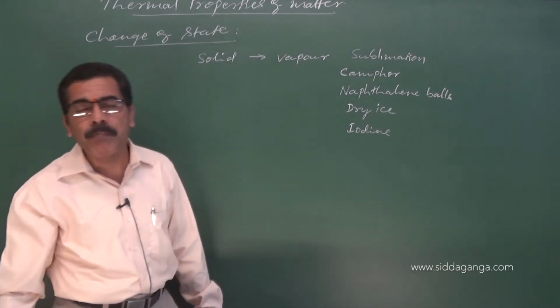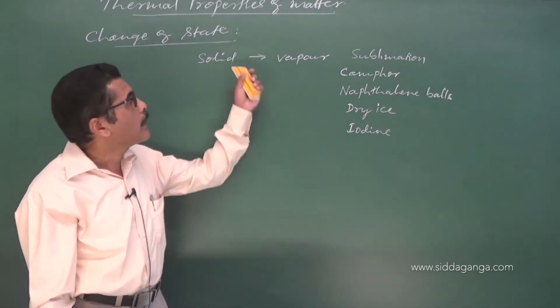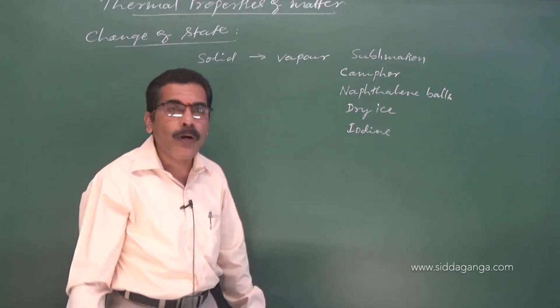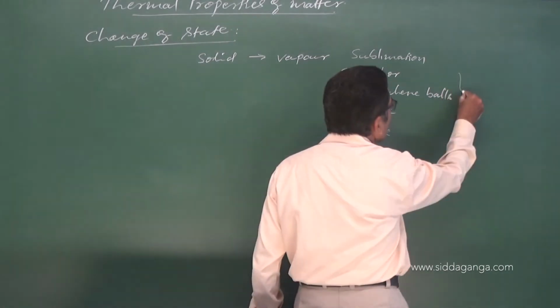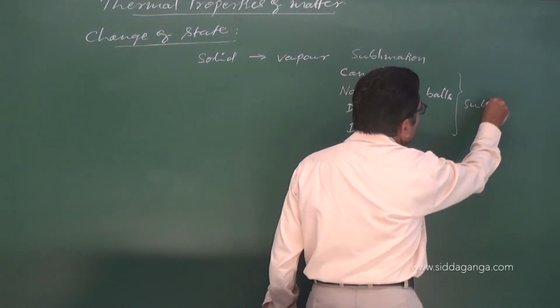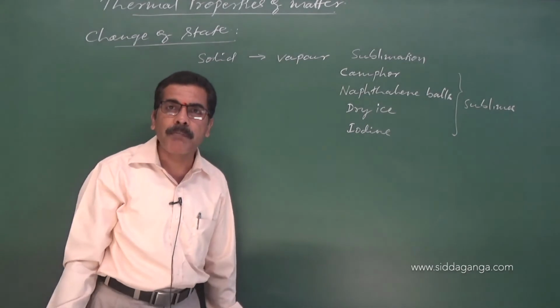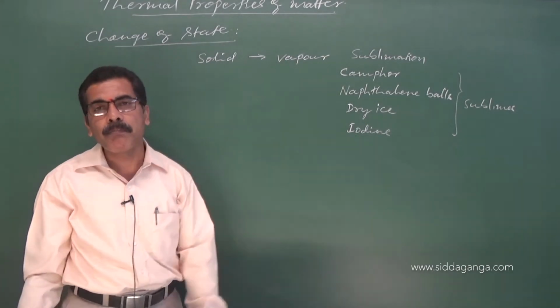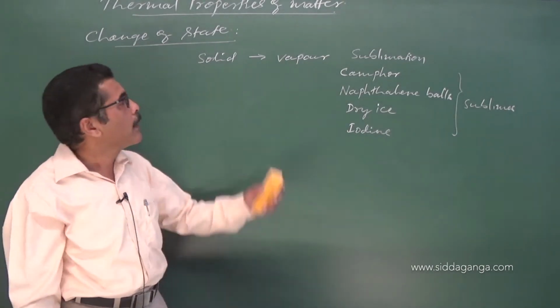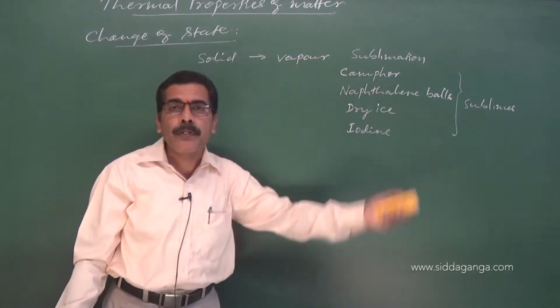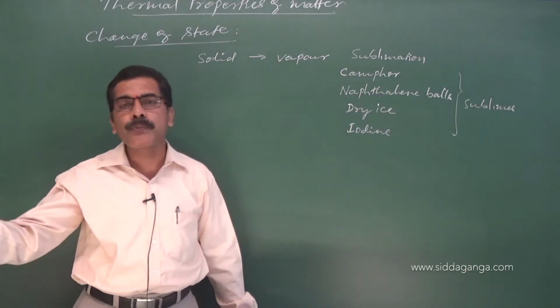So they are all examples for this category. They are called sublimes. The substances which exhibit the property of sublimation are said to be sublimes. So here the solid directly enters into its vapor state without passing through the liquid state.